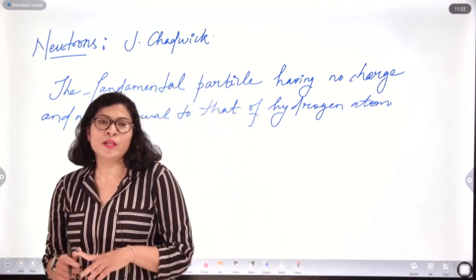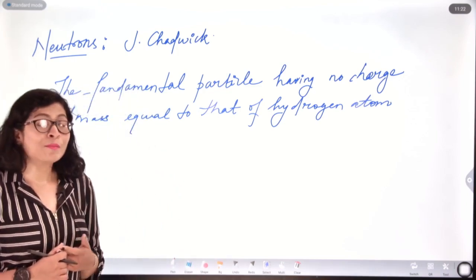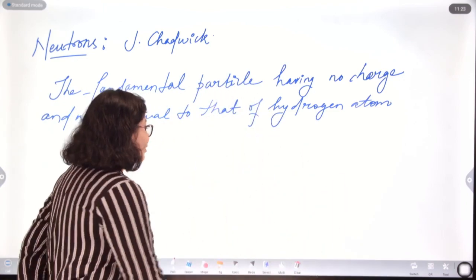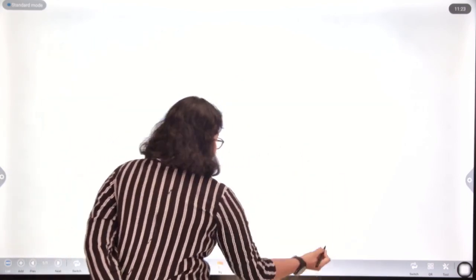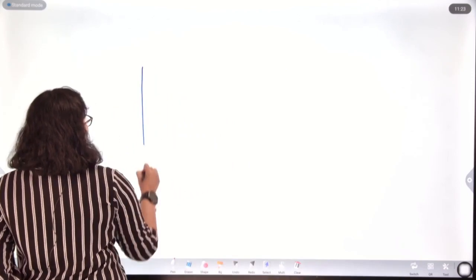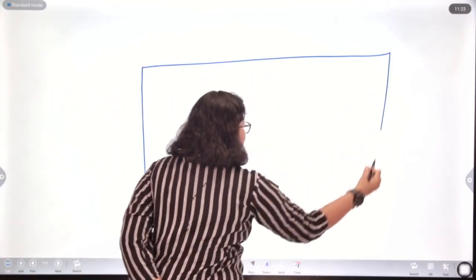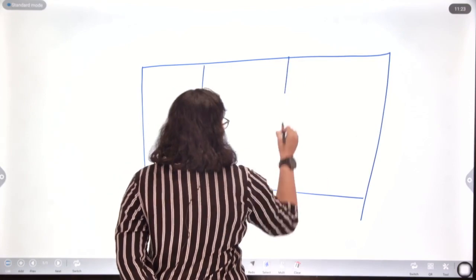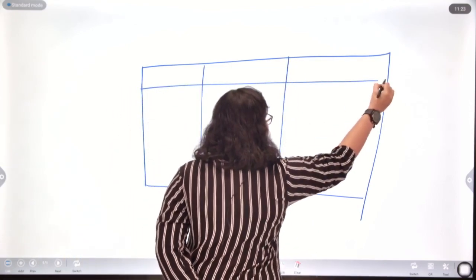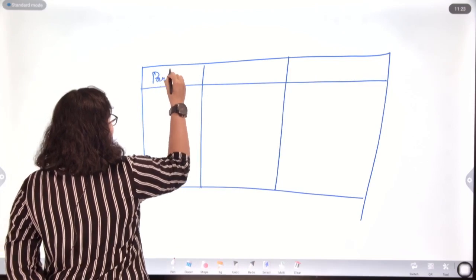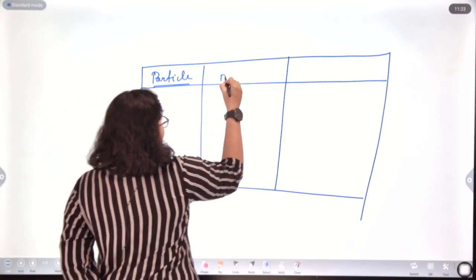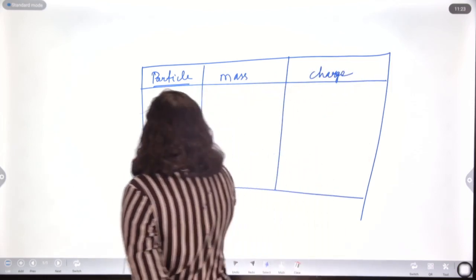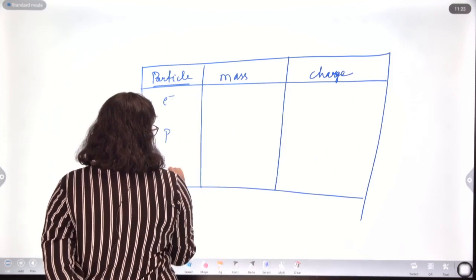So, after the discovery of electron, proton and neutron, now if we try to sum up the mass as well as charge of these fundamental particles in a table, we can get it as electron, proton, neutron.